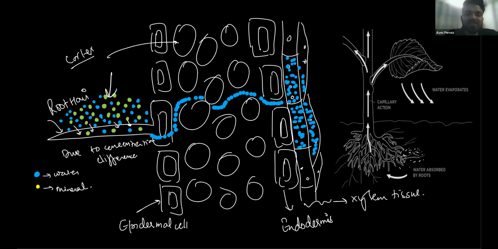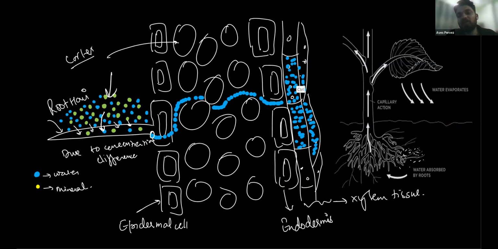So by simple diffusion, the water from the soil reaches the root hair. Then from the root hair it will start entering inside the roots and reach the xylem tissue of the roots. Xylem and phloem, these are the xylem tissue and phloem tissue of the roots. So it reaches the xylem tissue.